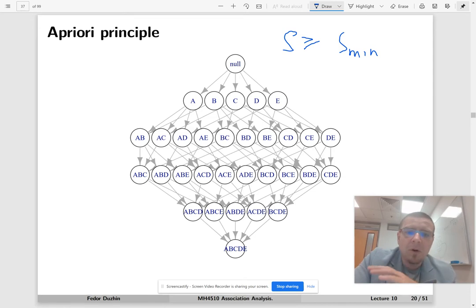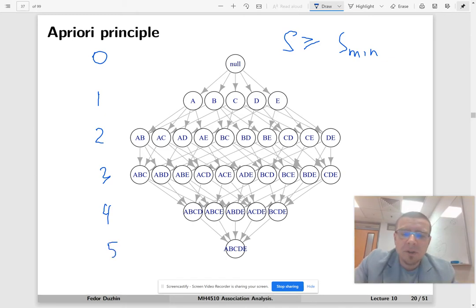Now, all possible item sets can be visualized as this so-called lattice. Every next level is going to contain item sets with more items. On level 0, I have item sets with 0 items, which is just the empty set. Here I have item sets with 1 item, here 2 item sets, 3 item sets, 4 item sets, and there is just one 5 item set.